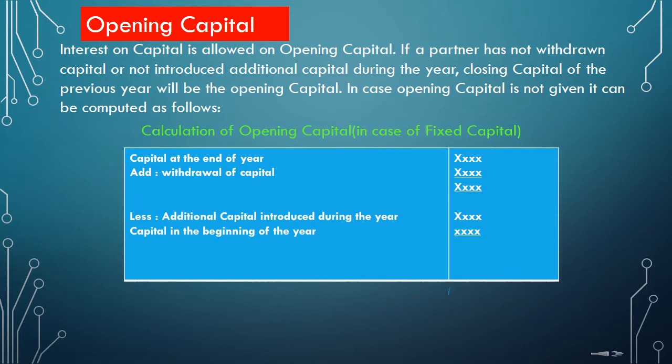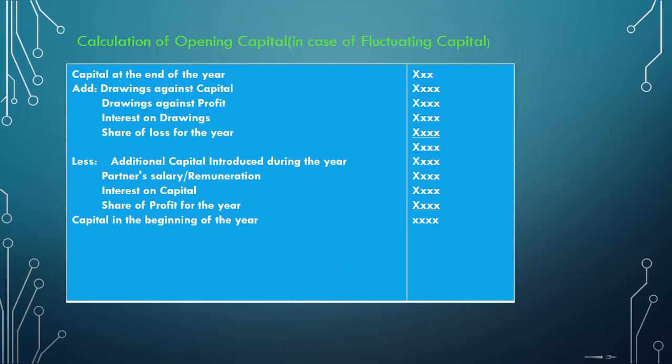We'll start with the closing balance. The closing balance of the capital, add withdrawal from capital if any, less additional capital introduced during the year, then you will get the opening capital. That's the case of the fixed capital method. And in the case of fluctuating capital, the adjustments are done in the capital account itself. So let us see.